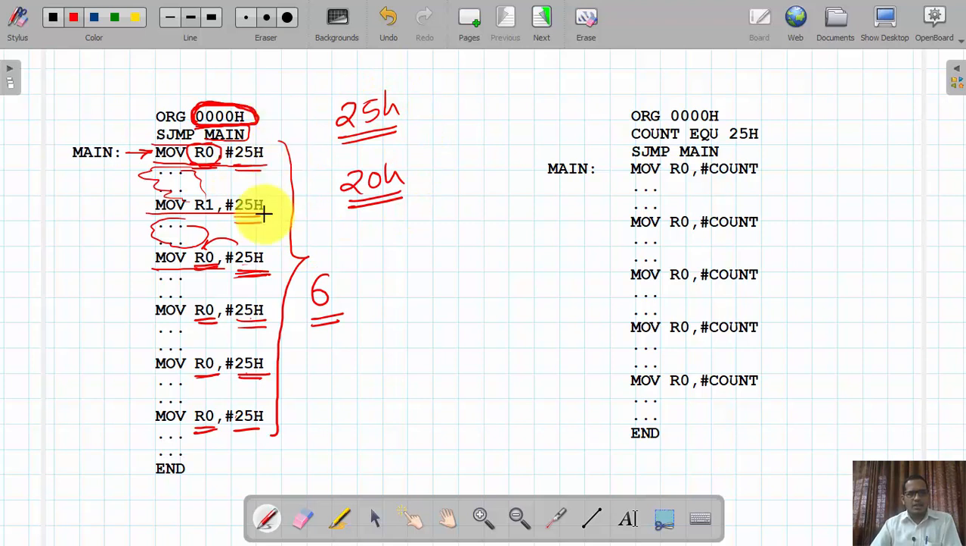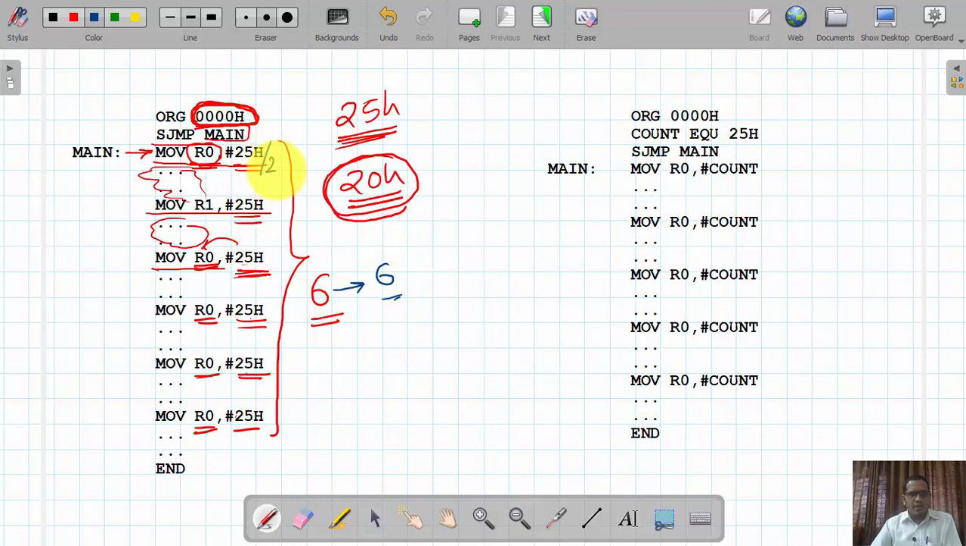After some time, or after 2-3 executions, I come to know that instead of using the value 25H, I have to use the value 20H. Then I am supposed to make the changes at 6 different places here.